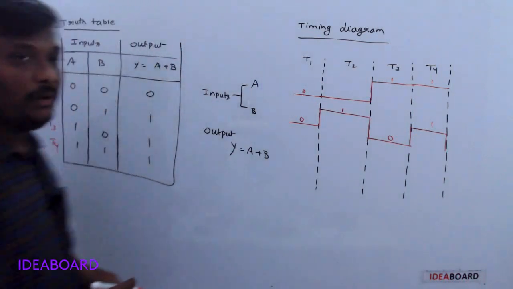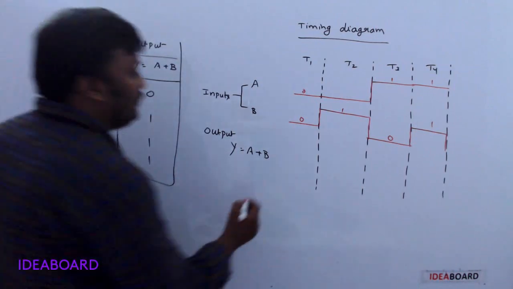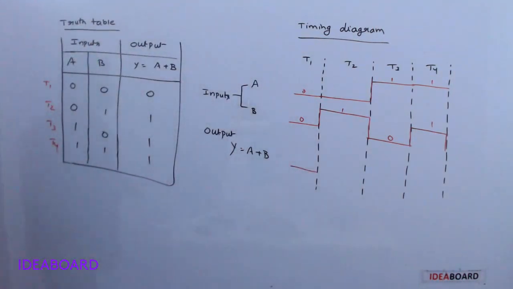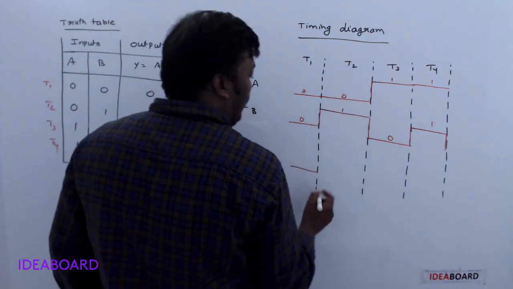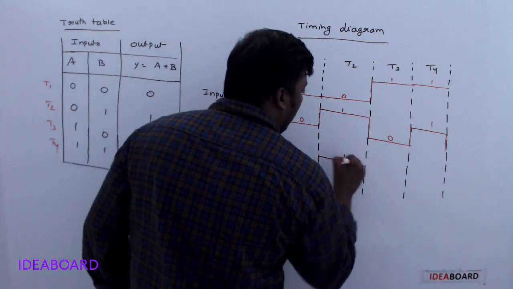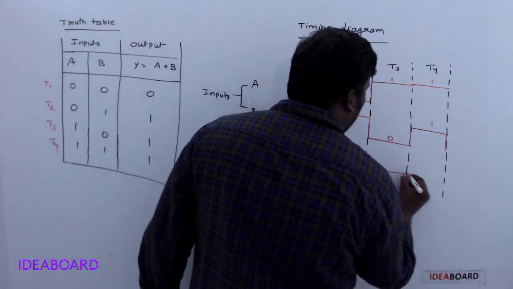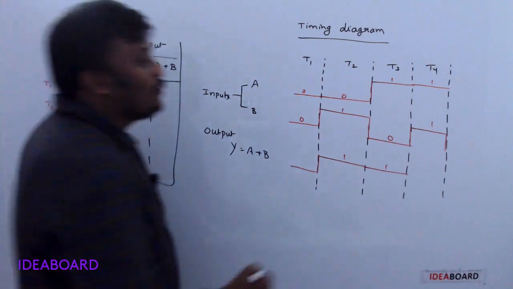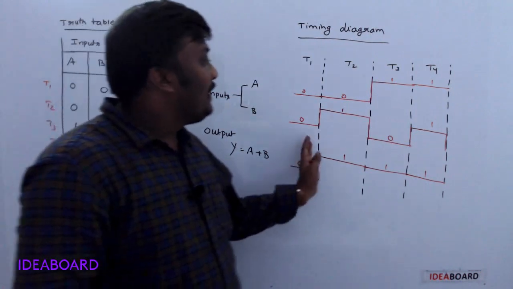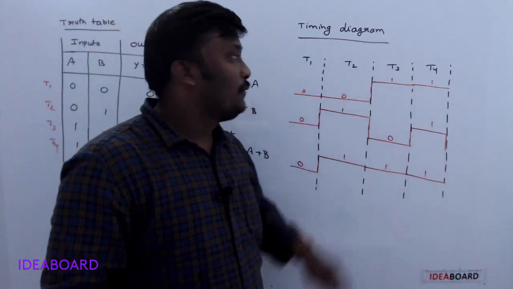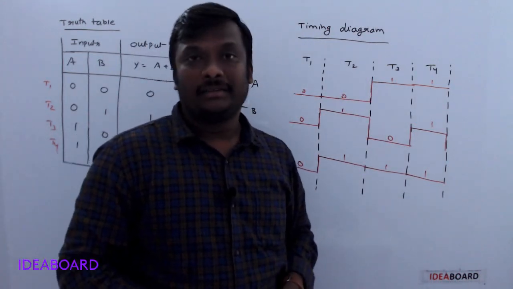Now let us see what happens to the output. When 0 and 0 are taken as inputs, the output is 0. Understand? If 0 and 1, the output is 1. If 1 and 0, the output is 1. If 1 and 1, the output is 1. So if you observe in this way, whenever any input is 1, the output is 1. If you get this, then it represents the OR gate.